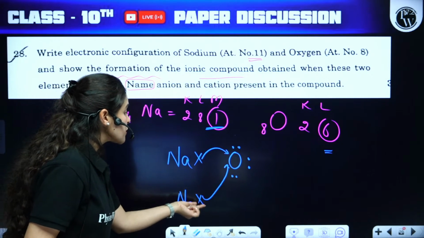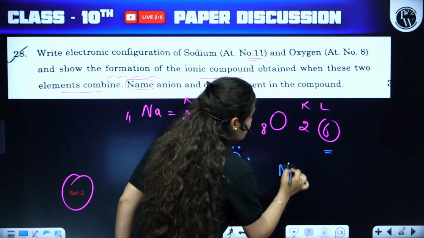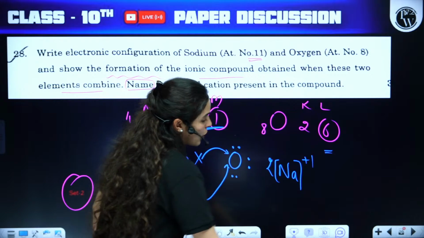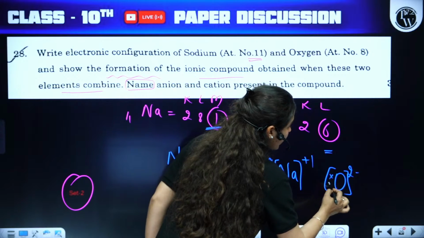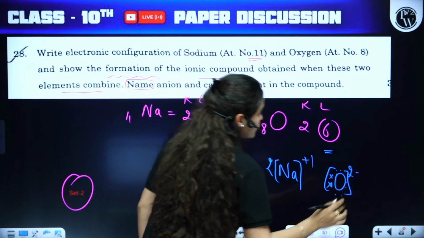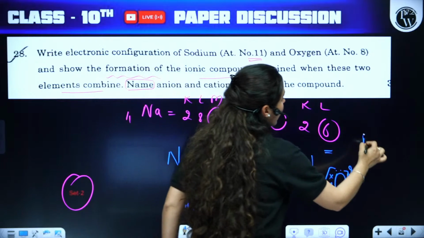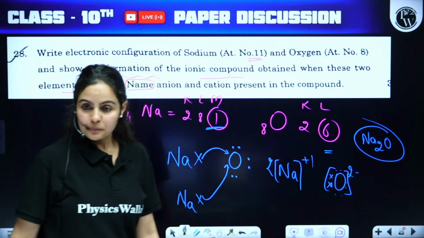Sodium transfers one electron to the oxygen. Another sodium will transfer one of its valence electrons to the same oxygen atom. So that results in the formation of two sodium ions with 1 plus charge each, and oxide ion with 2 minus charge, with 8 electrons in its valence shell. Everything is satisfied, and finally you have Na2O as the ionic compound.